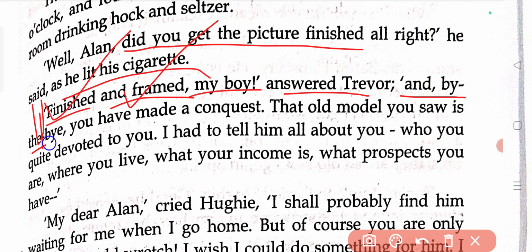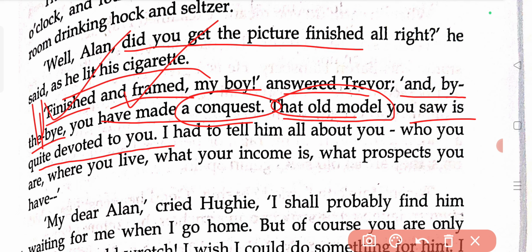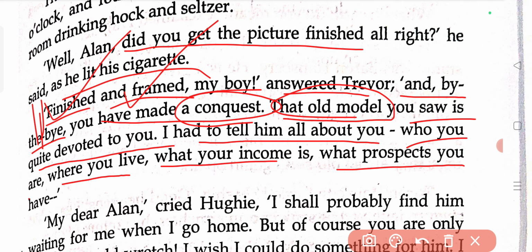And by the by, you have made a conquest. Conquest means to win. Now what has Huey won? Let us see that. That old model you saw is quite devoted to you. I had to tell him all about you, who you are, where you live, what your income is, what prospects you have.